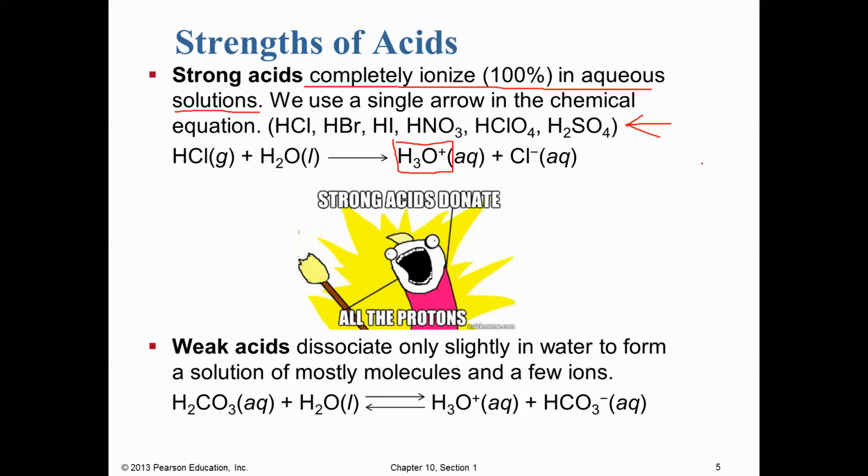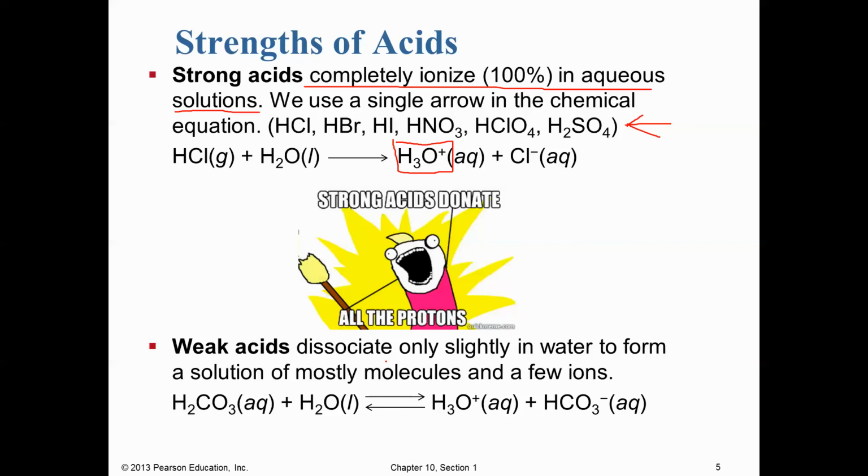And one of the giveaways that you have an acid is you'll usually see the term acid in the name. If you're given the formula, you'll notice that these are a bit unusual because hydrogen is listed first. The majority of compounds that have hydrogen listed first are actually going to be acidic. So just a handy piece of useful information right there.